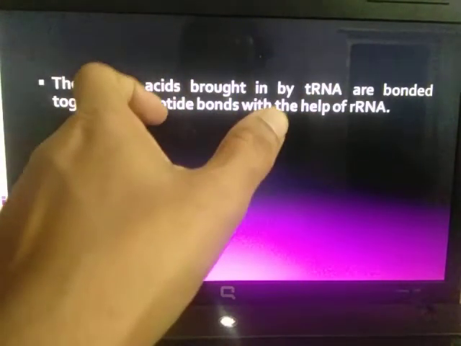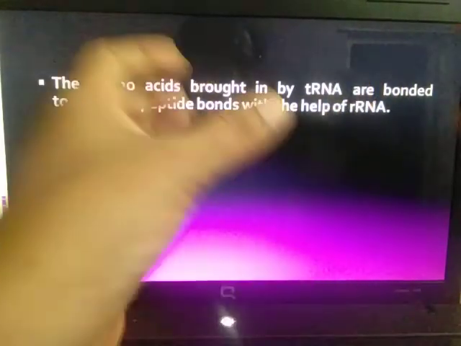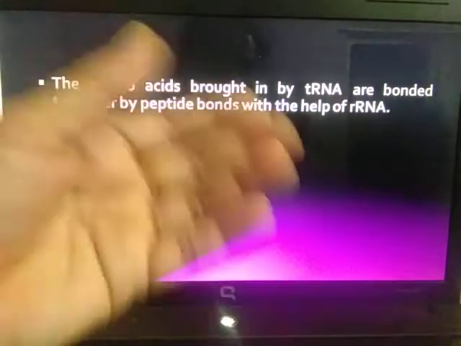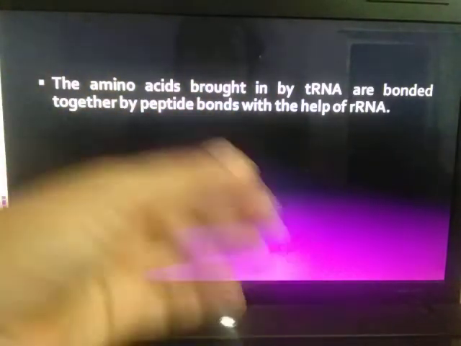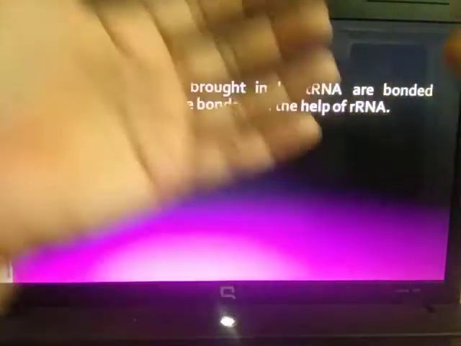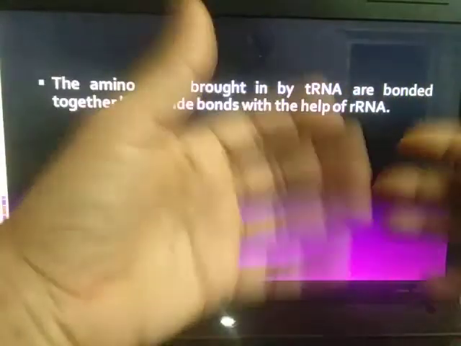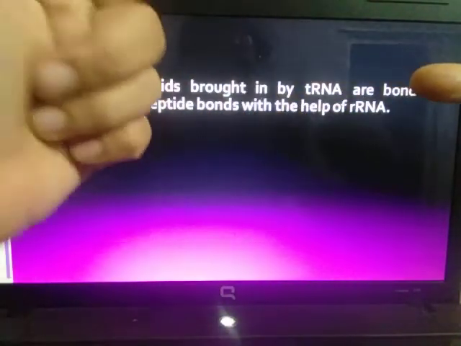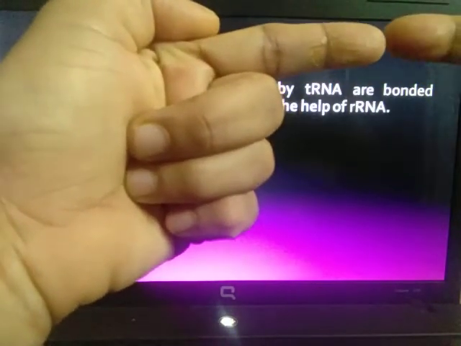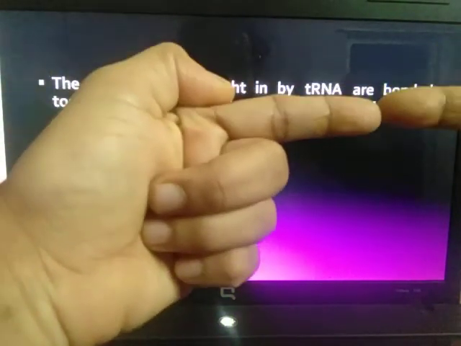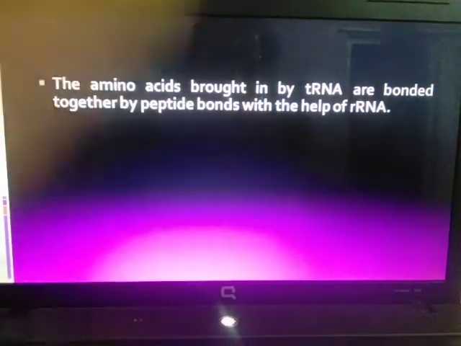So for each triplet codon, one amino acid will be there. So many transfer RNAs will be brought according to the different codons. They will come together in the ribosome. There, the amino acids which are above will be joining the amino acid of the other transfer RNA by something called peptide bonds.